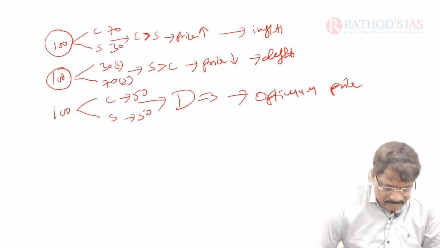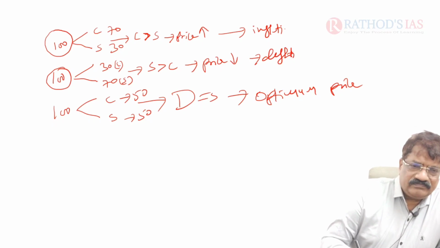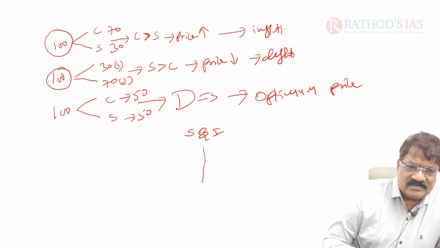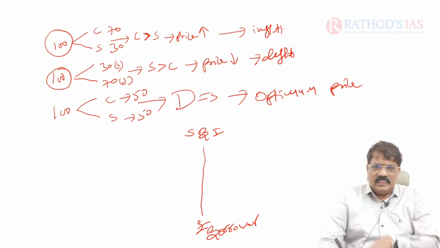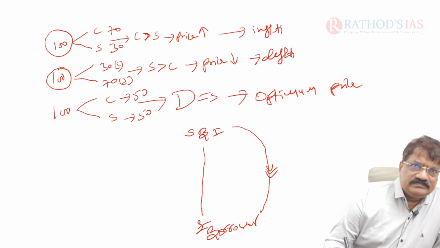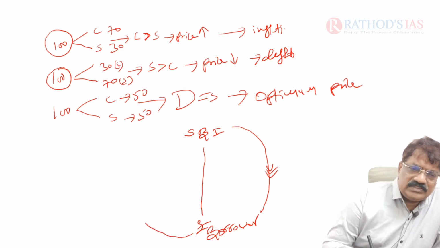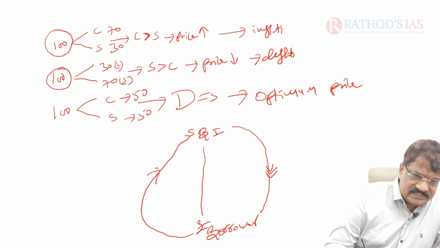So the next word I used, shadow banking. What is shadow banking? You see here, State Bank of India, let us imagine. Here one person is the borrower. Whenever the borrower opts to take a loan from SBI, he has to park collateral security.